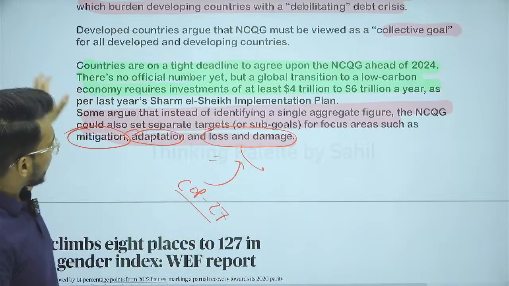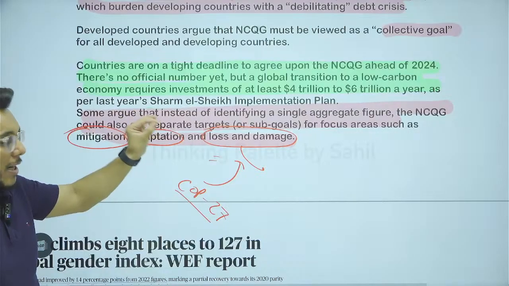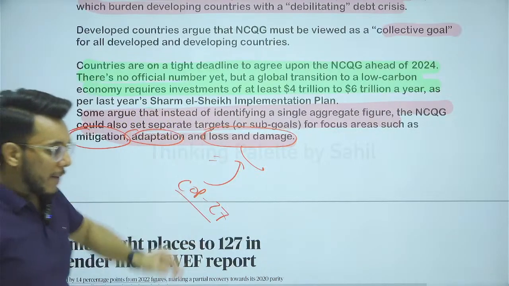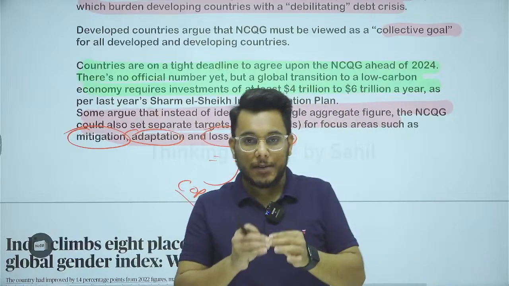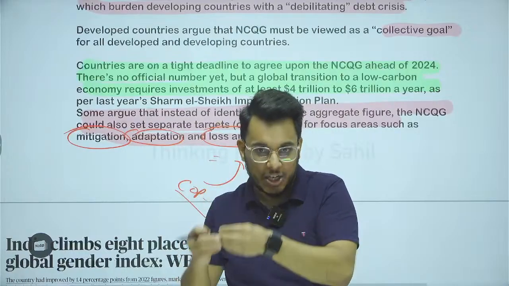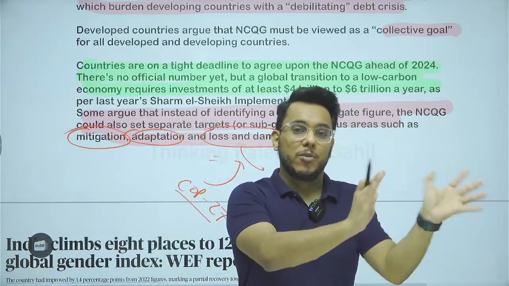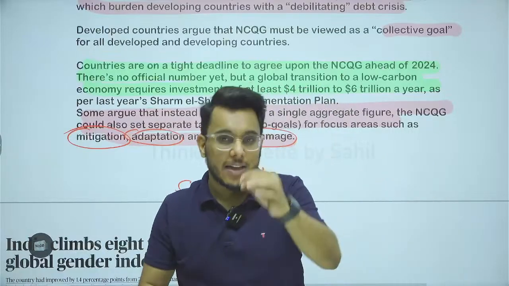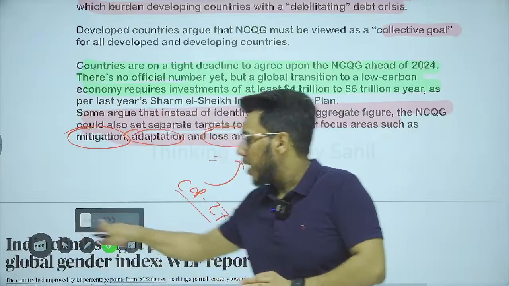Fine. So these are all the issues with respect to this national collective quantified goal that has come. Okay, just in one line I am explaining it again: the national collective quantified goal is a new climate financing goal that has to be achieved, which is higher than the existing target of $100 billion per year. Even that $100 billion has not come. Okay, I hope that you have understood it.